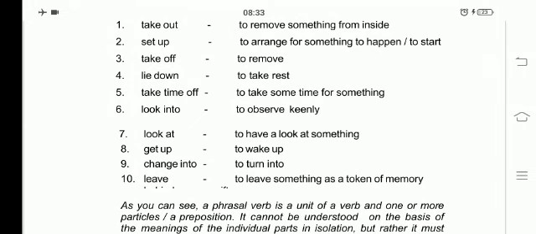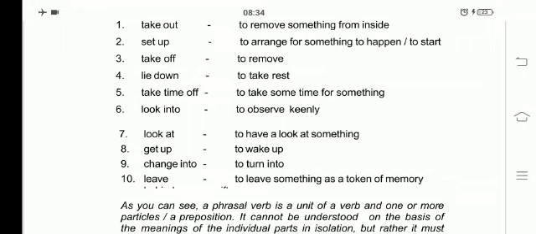Seventh, look after, to have a look at something. Look after means to have a look at something. Eighth, get up means to wake up. Ninth one, change into, to turn into.